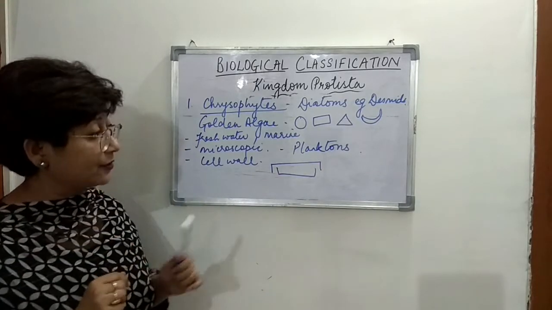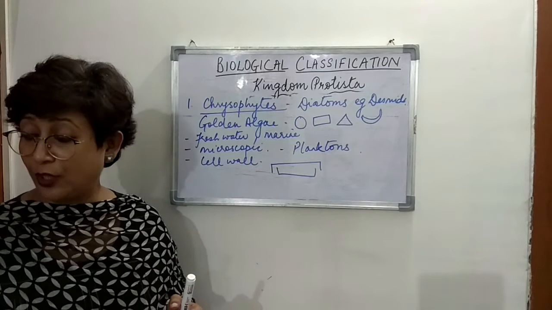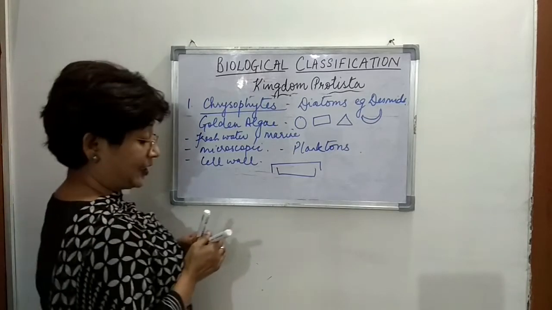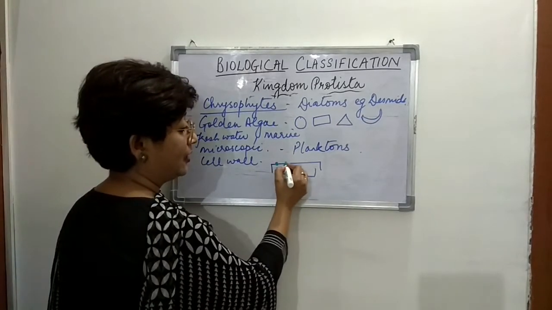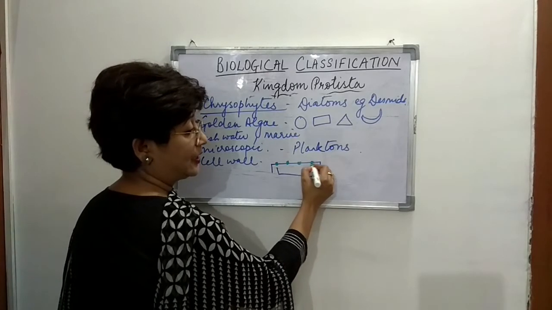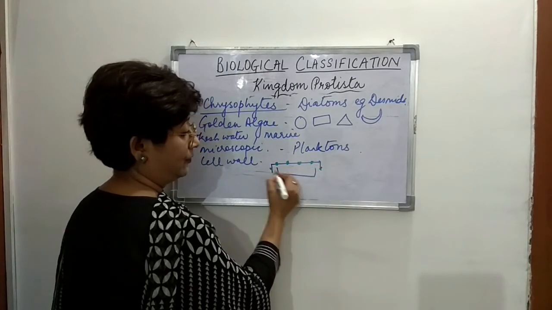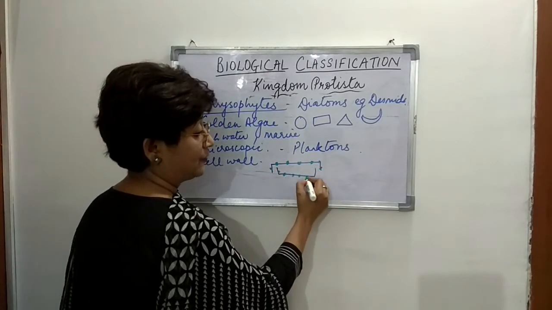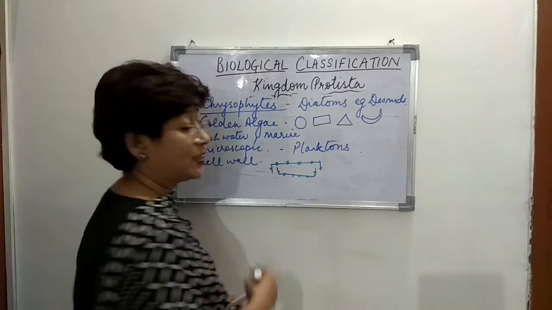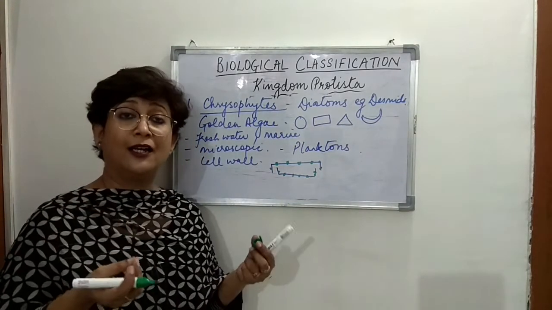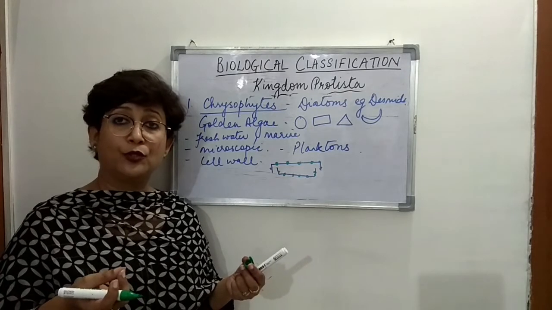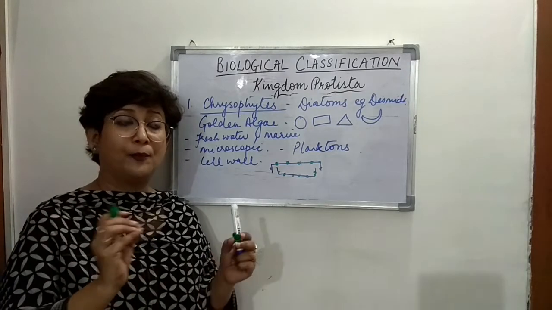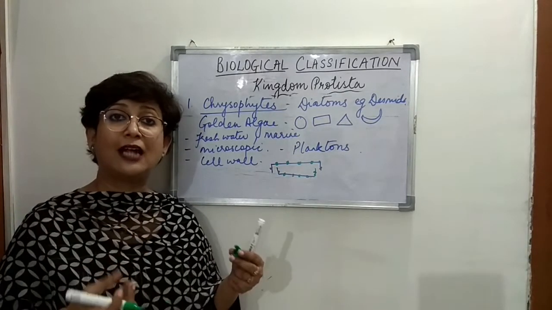And another characteristic feature of the cell wall is that they have silica present in the cell wall. Now, the silica that is present in the cell wall, what is silica? You must have seen sand, and when you look at sand, you'll find that there are some particles that shine, with a glass-like appearance.